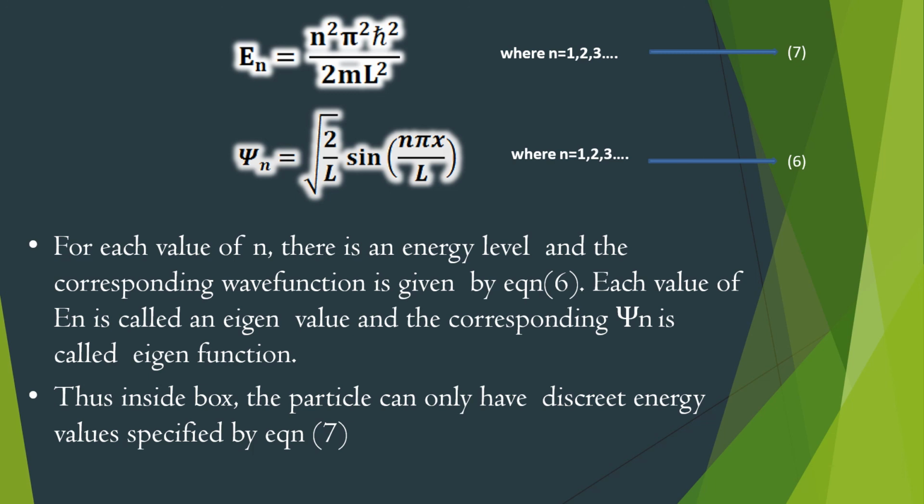For each value of n, there is an energy level En and the corresponding wave function psi n. Each value of En is called an eigenvalue and the corresponding psi n is called eigenfunction. So E1, E2, E3, etc. are called the eigenvalues and psi1, psi2, psi3, etc. are called the eigenfunctions. Thus, inside the box, the particle can have only discrete energy values specified by equation 7.